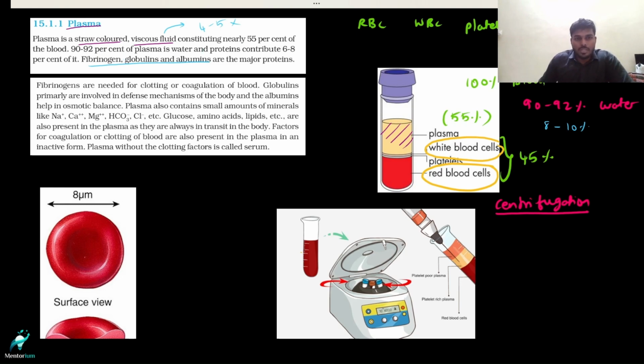You have multiple reasons why fibrinogen is responsible for this viscosity, and I shall discuss them one by one. Plasma constitutes nearly 55% of the blood, and 92% of plasma is water, and proteins contribute 6 to 8% of it.